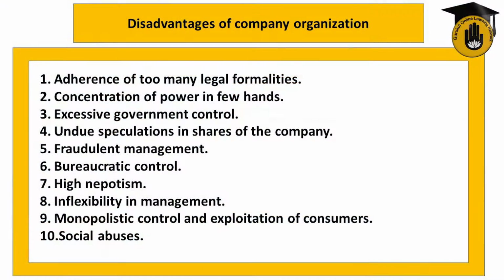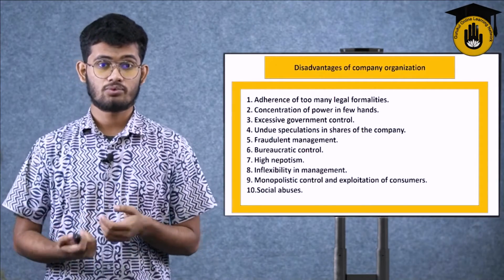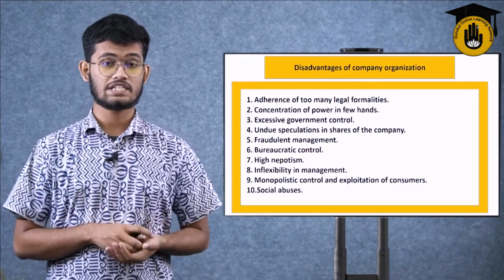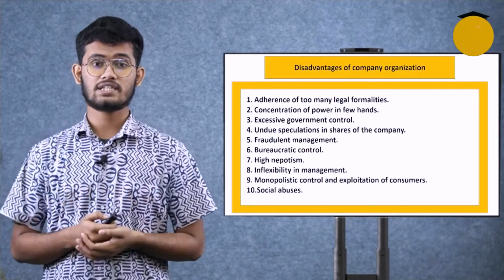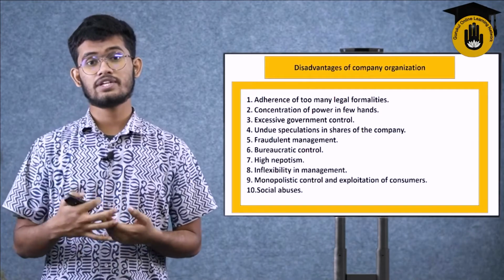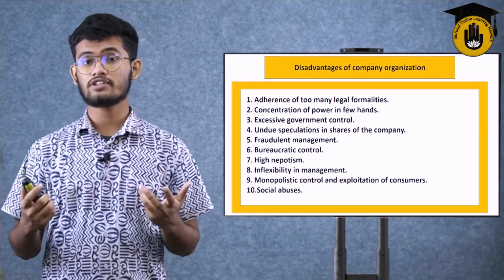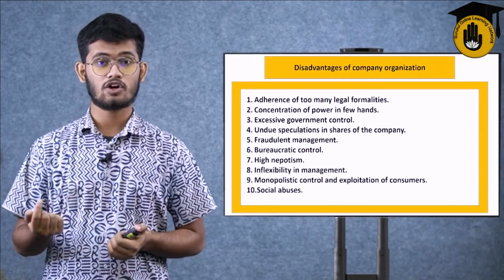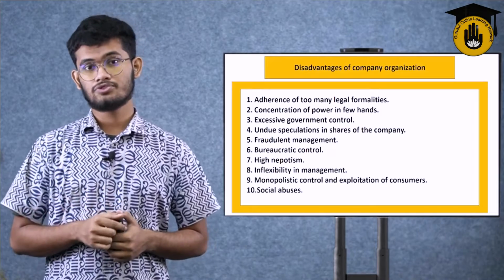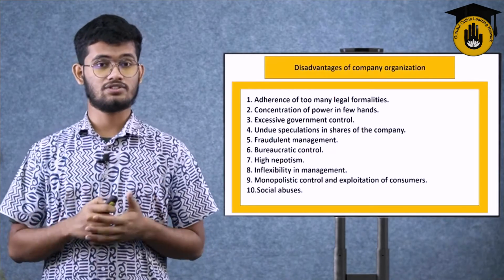Social abuses. If a company is going downtrend on its profits or investments or any kind of social activities, people from the society will abuse that organization or company, facility, institute, whatever it is. It's a very common nature in every human being. If you're good, they will praise you. If you're going bad, they will not praise you, they will abuse you. If you're doing 100 goods, sometimes they will not praise you for that, they will not appreciate that. But if you do just one mistake, they will all taunt you for that, they will all abuse you for that, they will say you are only a disadvantage to the company or the whole society. That's how nature works basically.